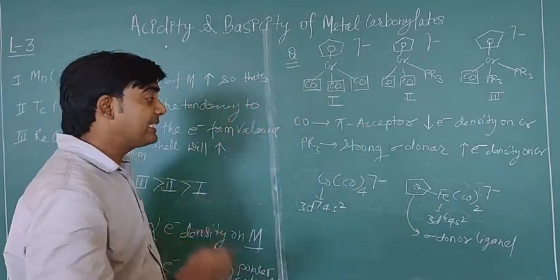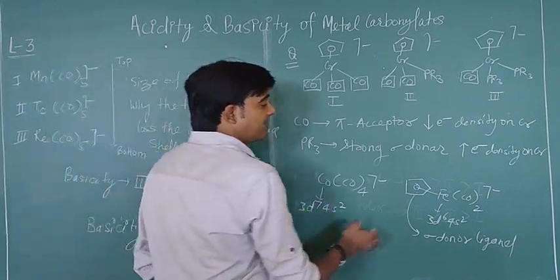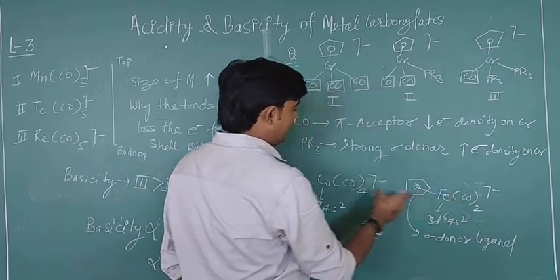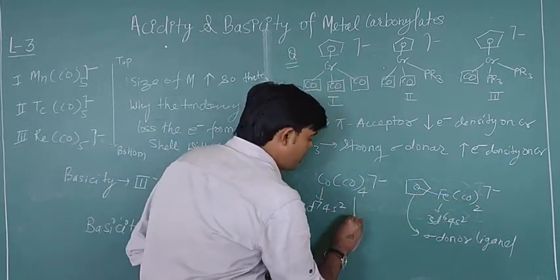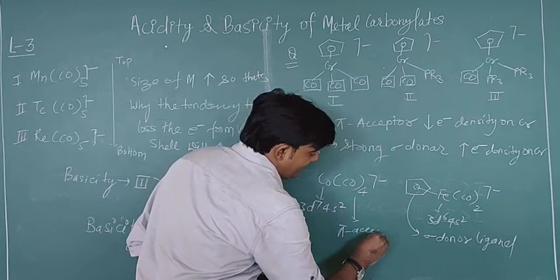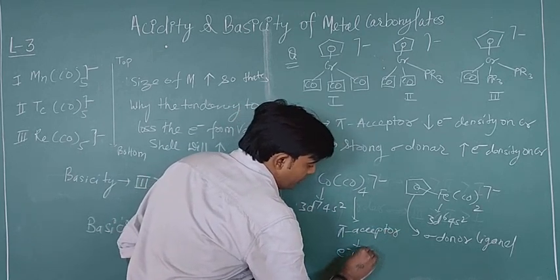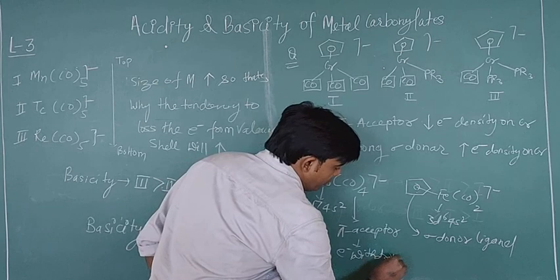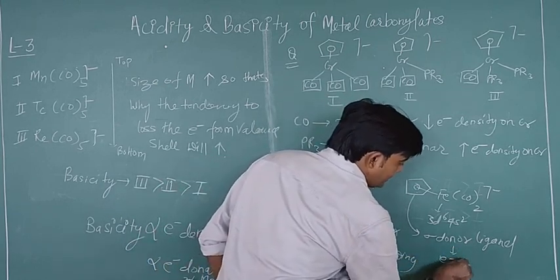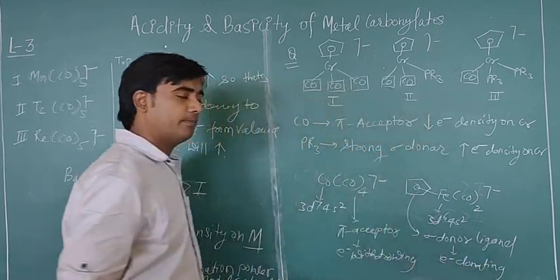So in this case metal has maximum electron density as compared to this, because CO is a pi acceptor ligand. It is an electron withdrawing group, right? And this is an electron donating group.